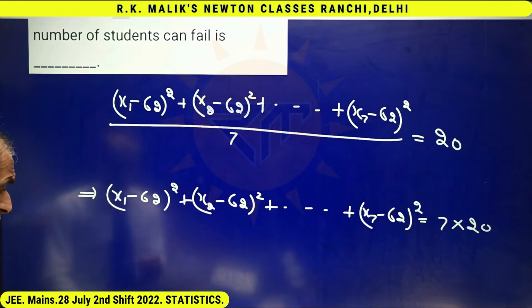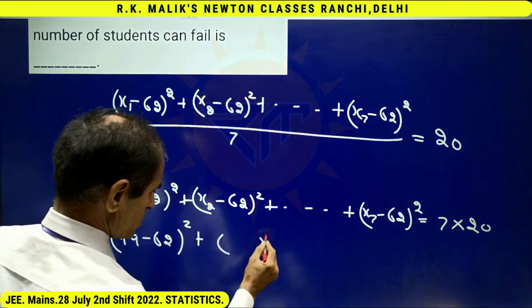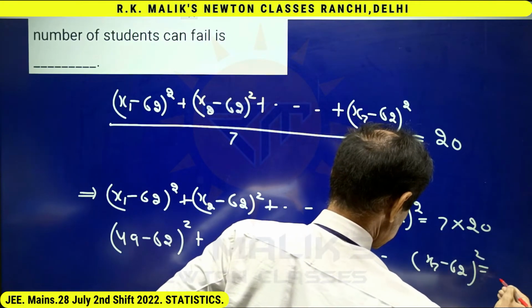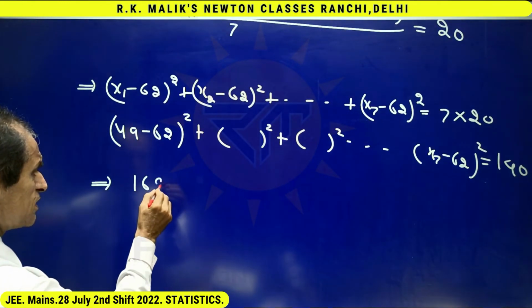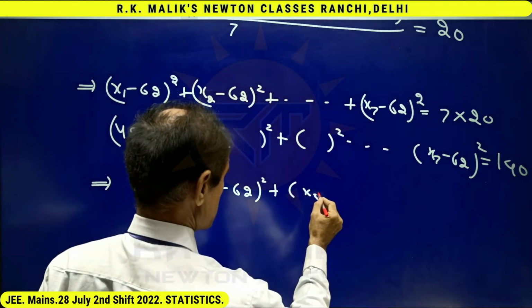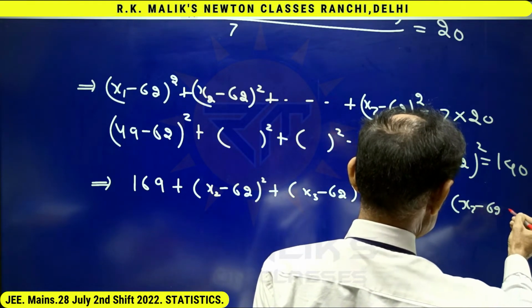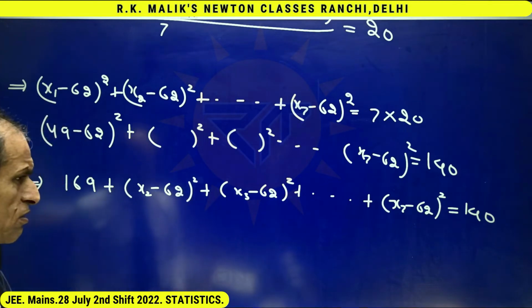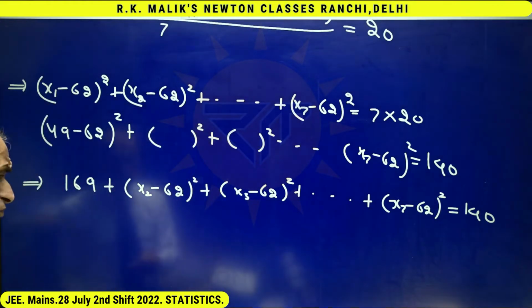Say x1 is 49. In that case, it will become 49 minus 62 whole square plus, that is 169 plus, and clearly this equation is again not possible because all these terms are positive and it is 169.